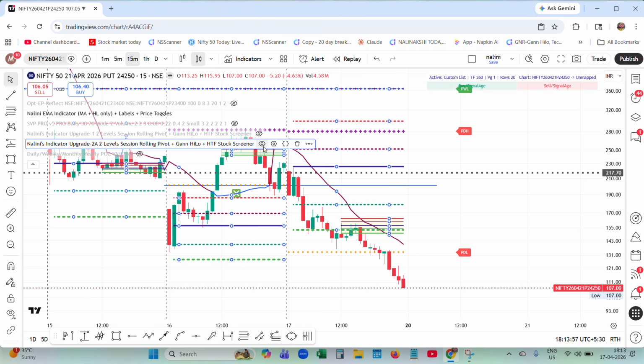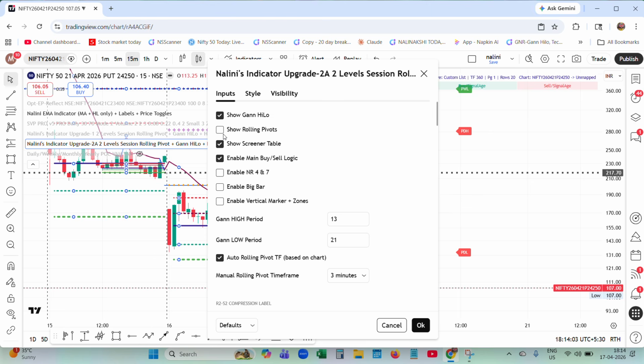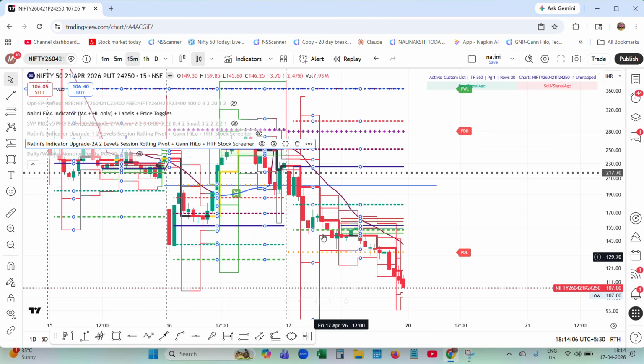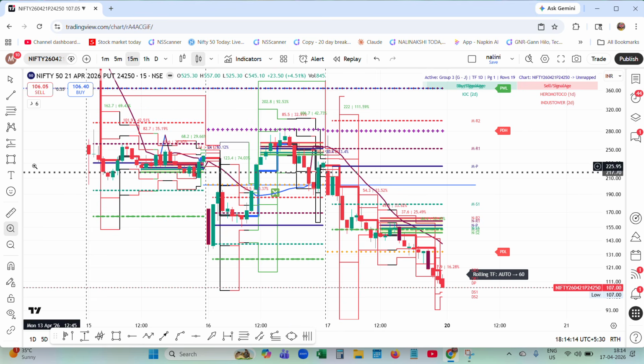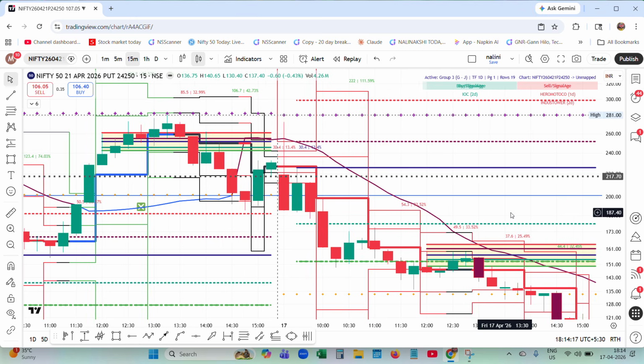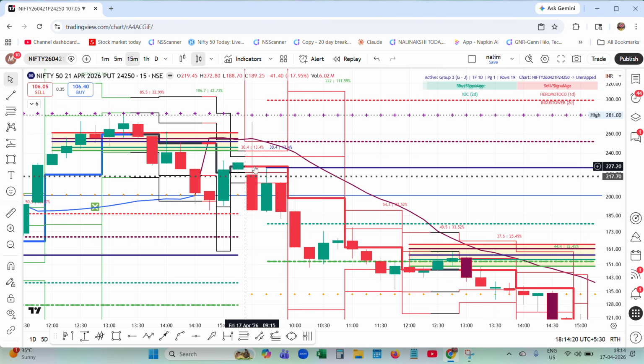And if you want to enter for a short trade in the put option, enable rolling pivot. Now we have seen the layers. Let me zoom it. The pivot door is red, Gann Hilo red. Price is below that. It is going outside. This is the structure. Previous day low, it has come outside.